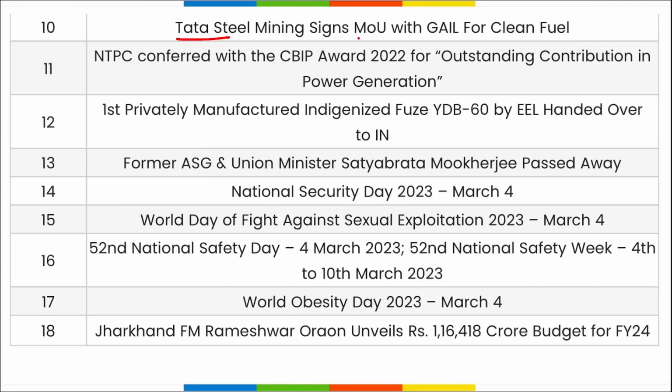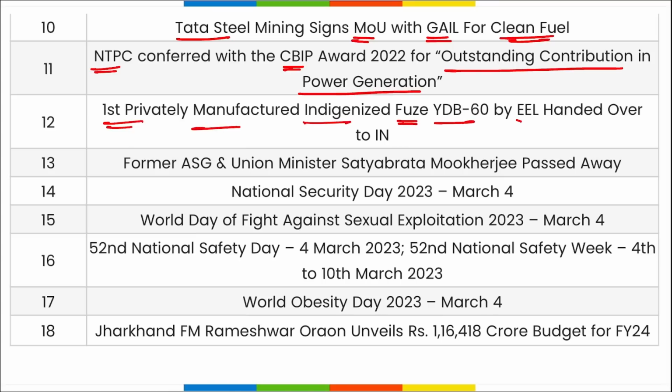Next, Tata Steel Mining signed an MOU with GAIL for clean fuel. NTPC has been conferred with the CBIP Award for 2022 for outstanding contribution in power generation. The first privately manufactured indigenized fuse, YDB 60 by EEL, was handed over to the Indian Navy.